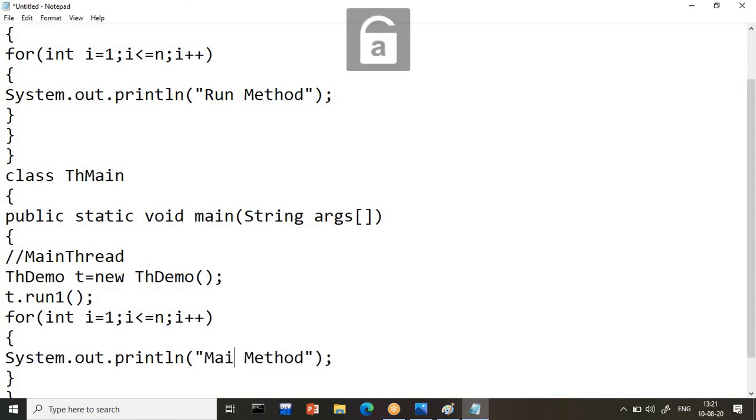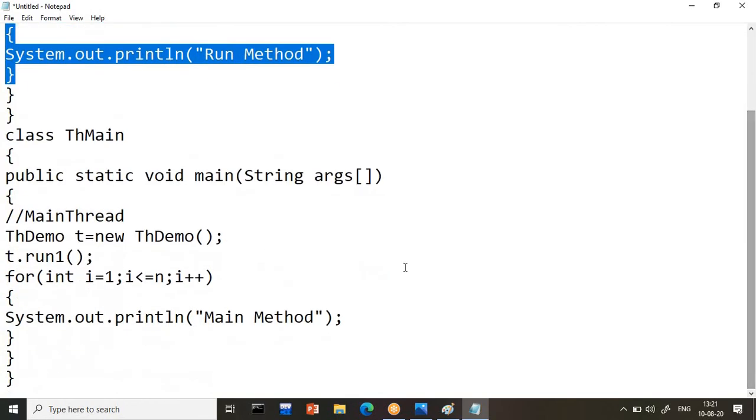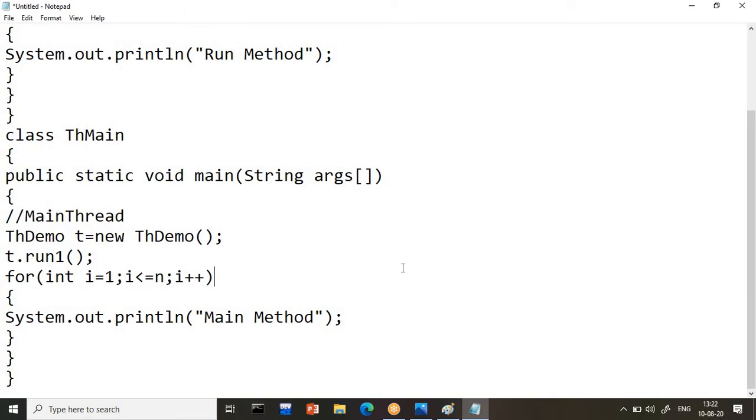So now how will my output work? How many threads are there in my program right now? Only one, and that thread's name is what? Main thread. So definitely what will happen here? The main thread alone is going to execute this data and this data. One person is doing the two tasks. So how will it be done? First the run method will be called, and all its data will be printed. After completing this work, then the main method will work. Why? Because only one thread is going to do both tasks.